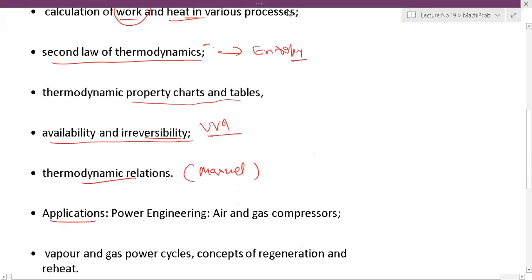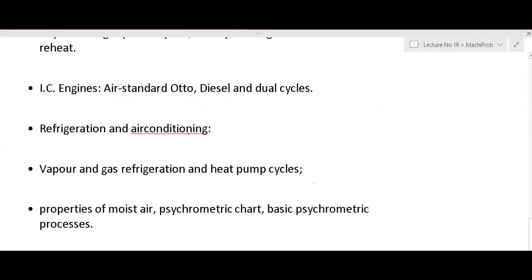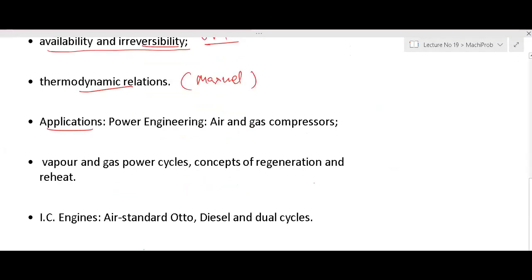So once you have done with all these things, you have done with this basic part, then comes the application. So once you have done with the basics, then comes power engineering, air and gas compressors. You have power engineering, whether it is gas power or vapor, right? Or whether it is a thermal power plant, when you use gas or coal, right? Now we'll discuss all these cycle processes, right?